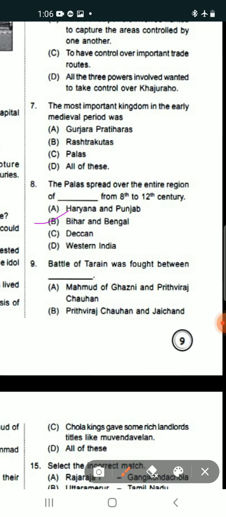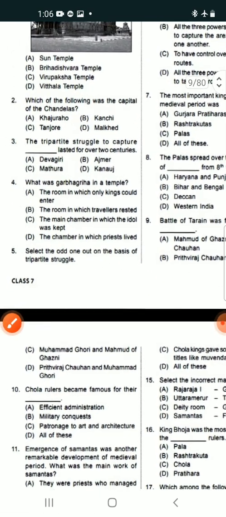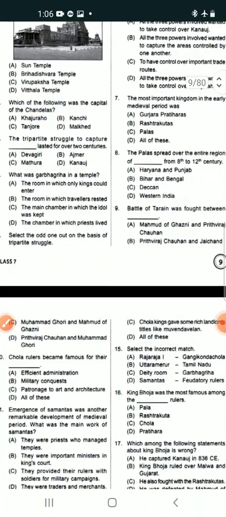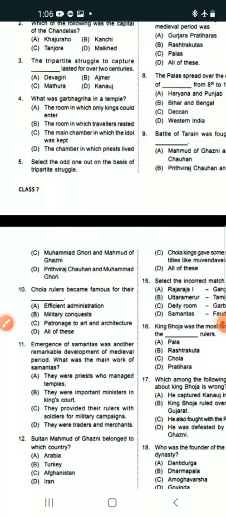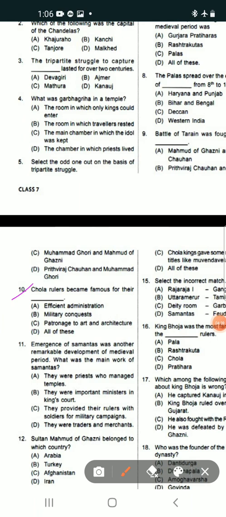Now the next question I'm going to discuss with you is question number 10. Chola rulers became famous for their dash.